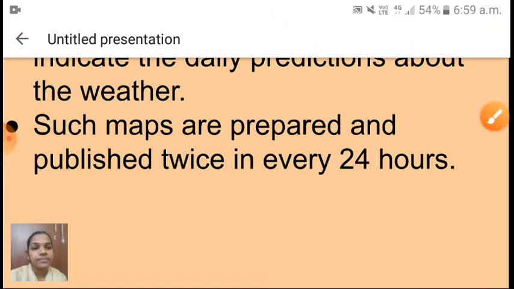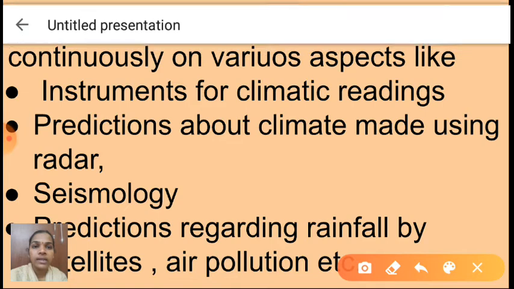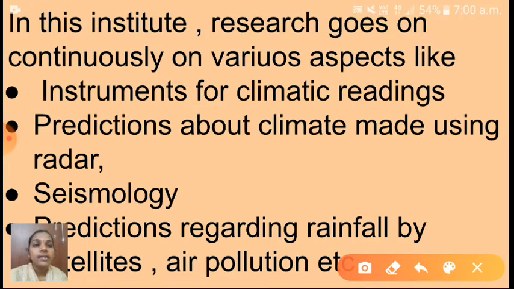Next one is, in this institute, that means the meteorology department, research goes on continuously on various aspects. So the meteorology department is doing various research. Like see here, which aspects I have given: instruments for climatic readings, predictions about climate made using radar.